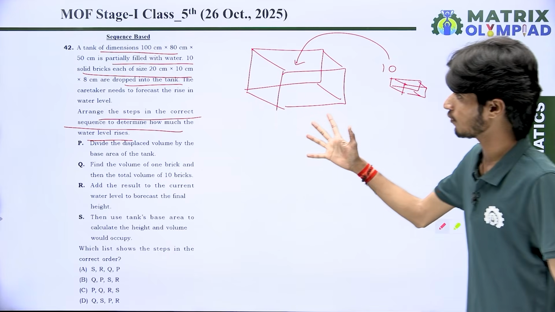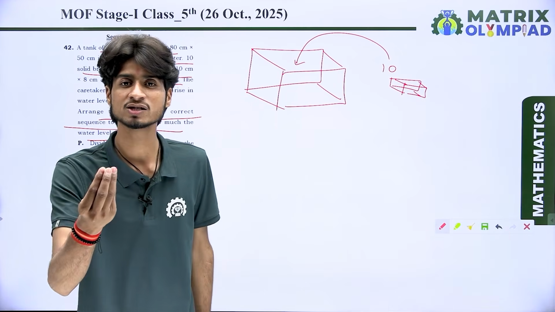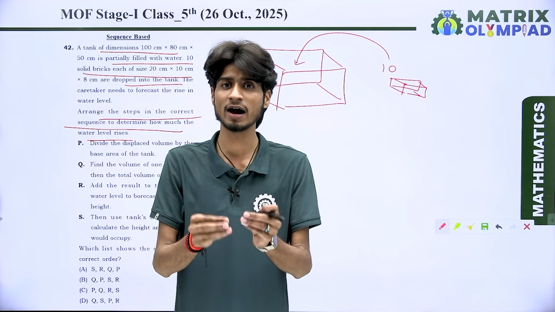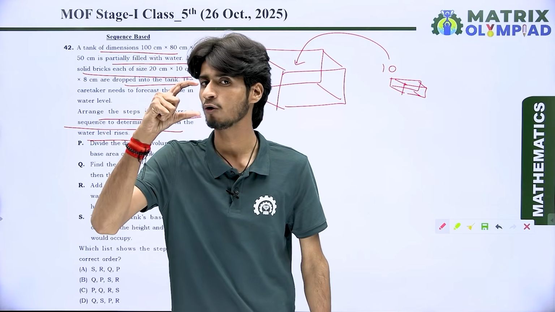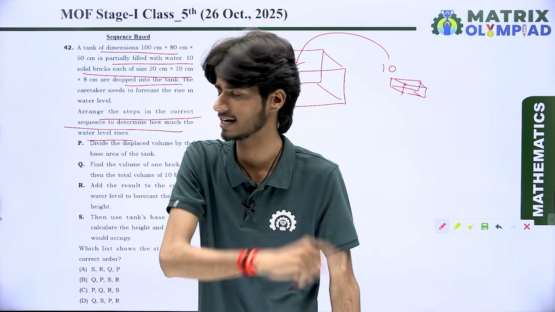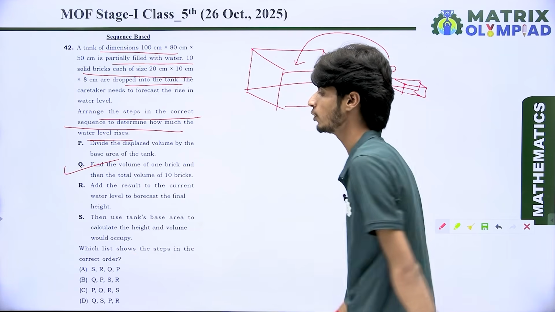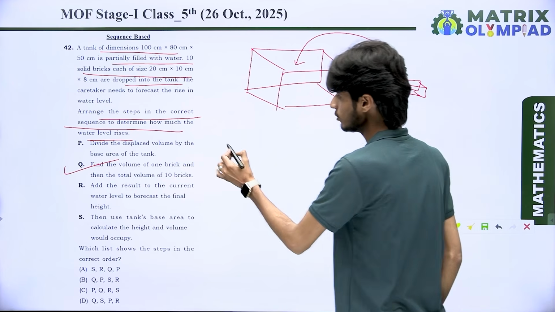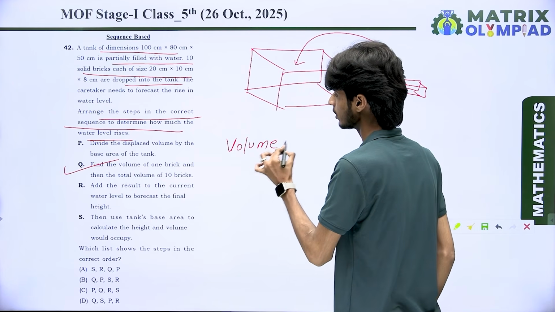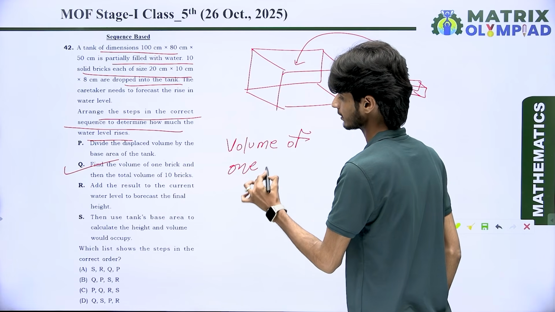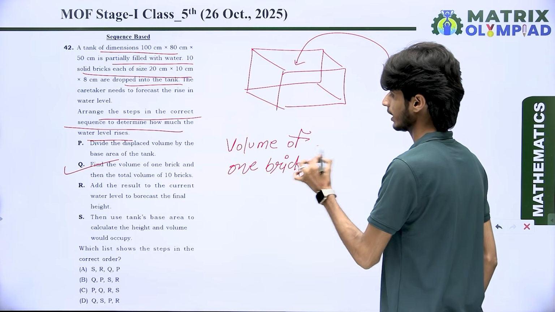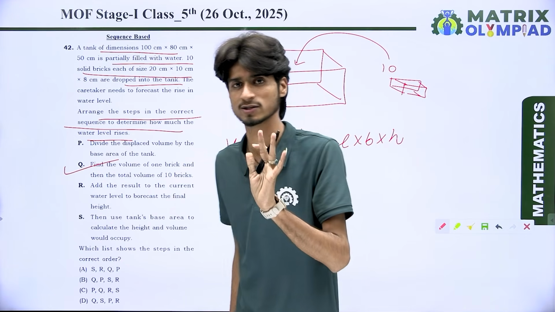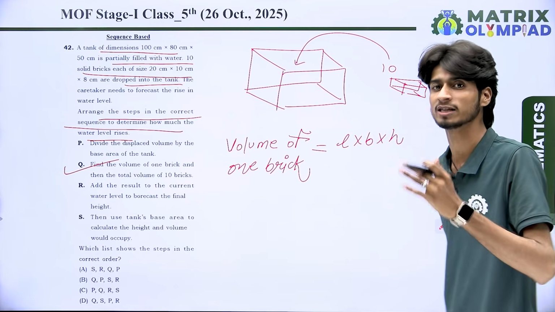Look at here. First of all, what do we find? We find out the volume which is covered by the 10 bricks. After that, we use the base area and divide volume by base area to find out the height. That means what is the first need? The first need is to find the volume of 1 brick and then the total volume of 10 bricks. Dear students, volume of 1 brick is equal to length multiplied by breadth multiplied by height, because it is a cuboidal shape. And volume of cuboid is equal to length multiplied by breadth multiplied by height.